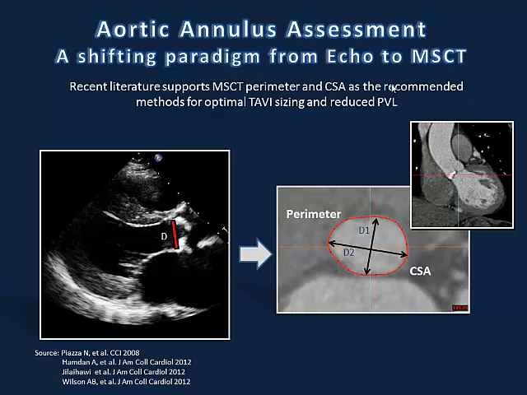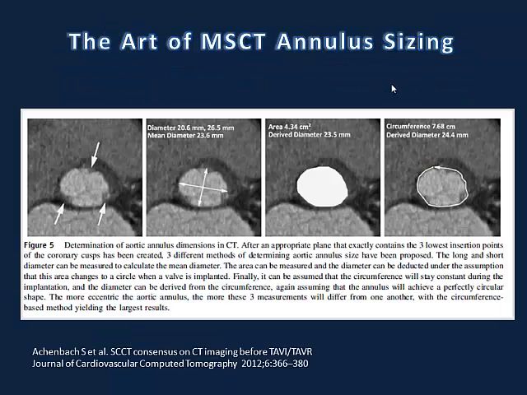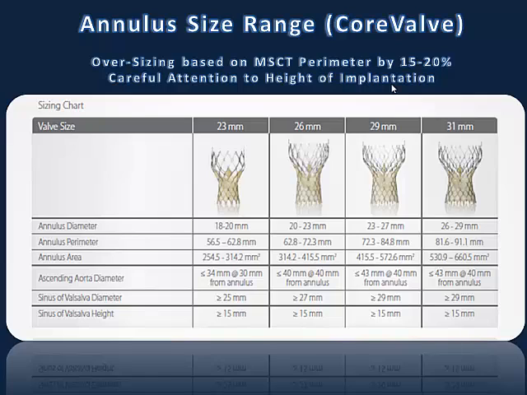There has been a paradigm shift over the last two to three years, from initial TAVI cases that were mainly based on echo and TE measurements to MSCT, which is now considered the gold standard. And there is a very detailed methodology that was developed to measure the diameters at the long and the minor axis, the perimeter, and the cross-sectional area. There are tables that are very, very important both for CoreValve and for Edwards Sapien, in order to best match the device to the perimeter and the cross-sectional area.